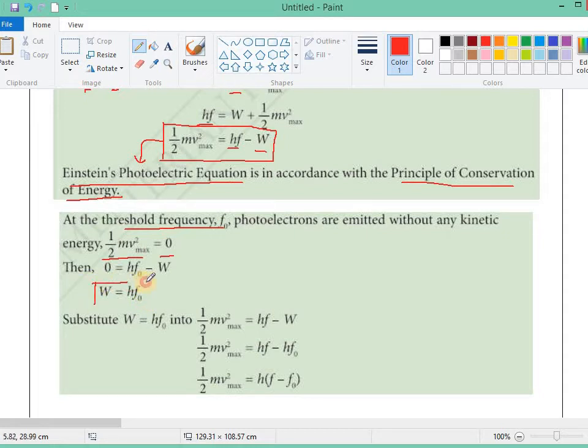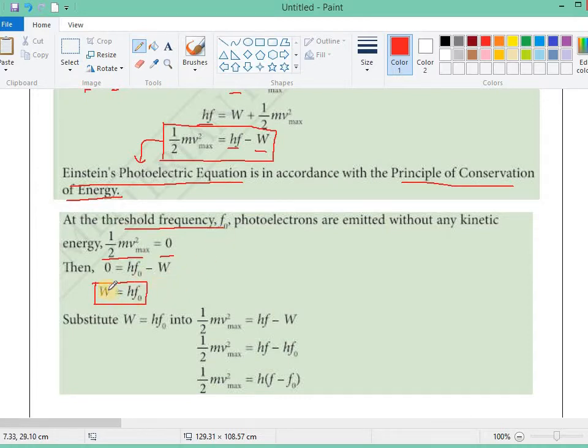This is how we calculate the minimum amount of energy that is needed for the electron to escape. That means the minimum amount of energy of the photon to have the photoelectric effect.